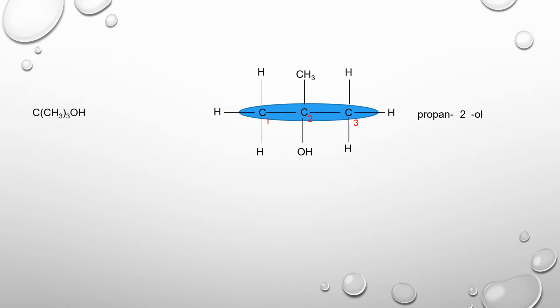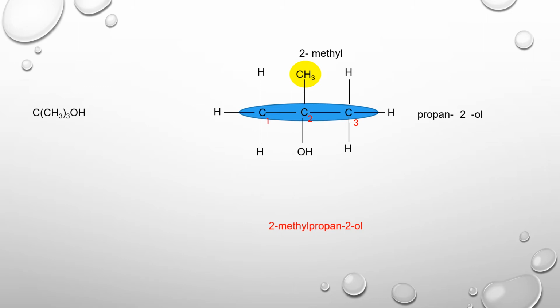Now in alcohols, our parent chain must include the OH group. So attached to the parent chain, apart from the hydrogens, there is a CH3 group. This CH3 group is our branch, and that is called a methyl. Now the position of the methyl is on carbon 2, so we say it is 2-methyl. Let's put them together and we have 2-methylpropan-2-ol. So this is how you're going to name a branch alcohol or any branch organic compound for that matter.